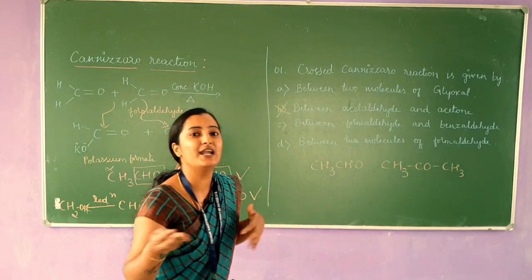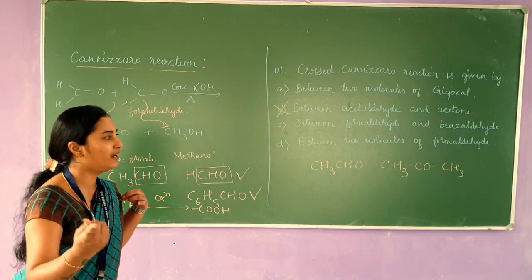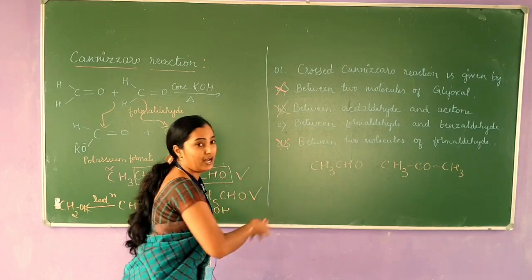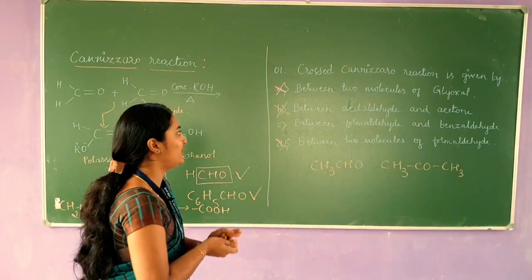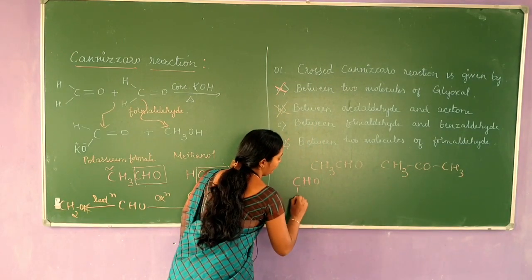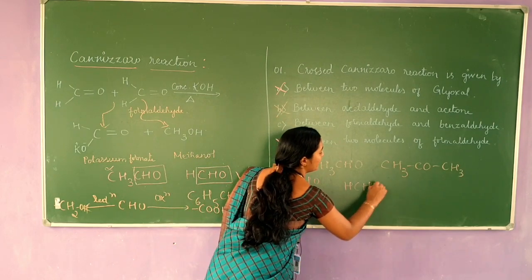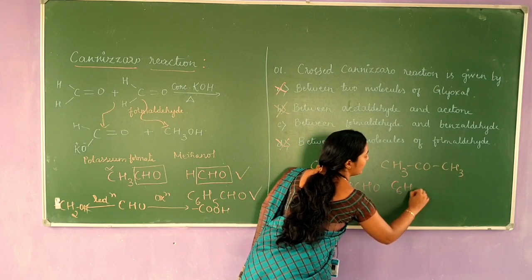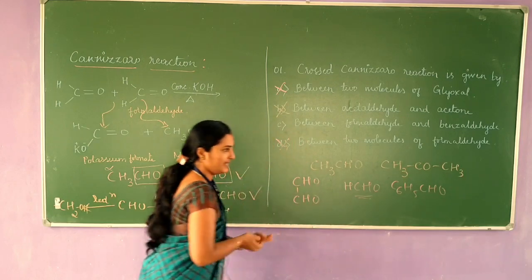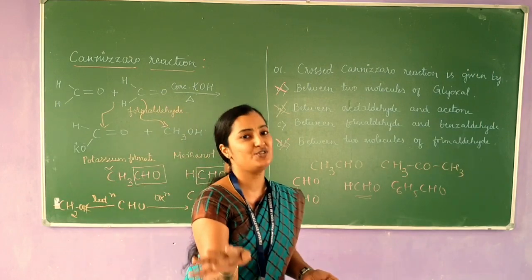I still have a confusion with the remaining three options. So what to think of now? Let me eliminate option A as well as option D. Why am I eliminating these two? If I consider glyoxal, it is a dialdehyde. Option C contains formaldehyde as well as benzaldehyde, and option D also contains formaldehyde. Obviously, in all three options, the Cannizzaro reaction takes place.